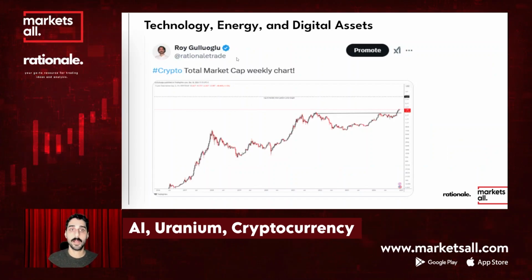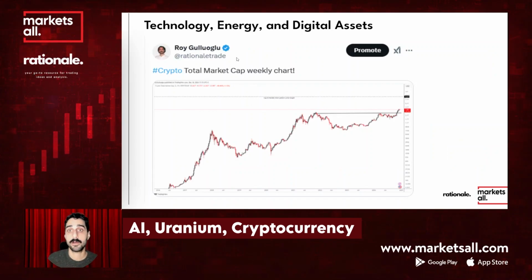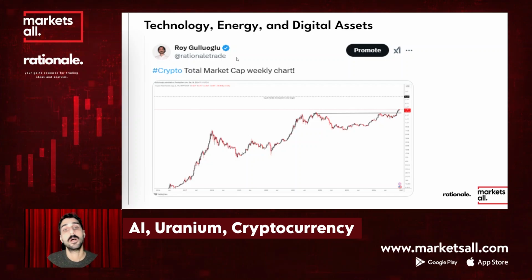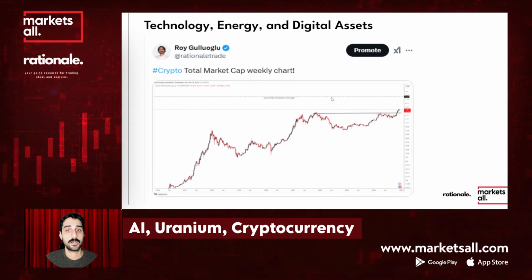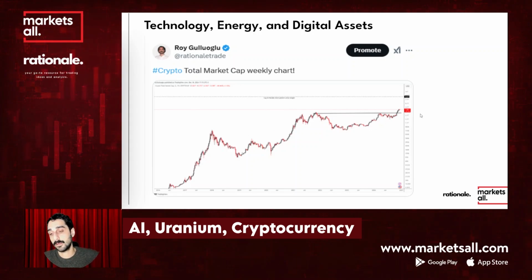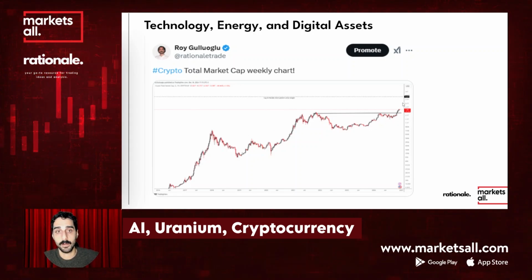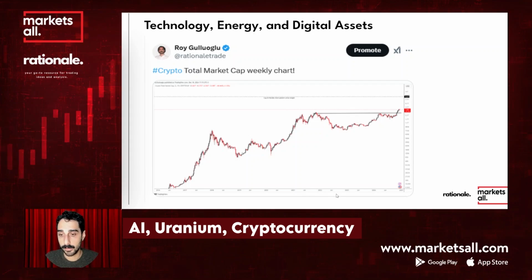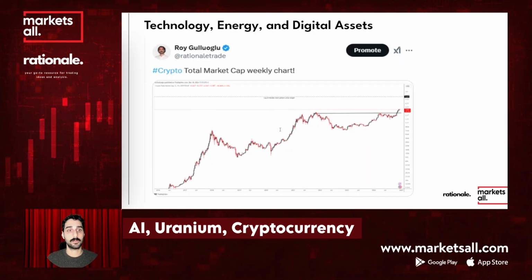And lastly, I would like to talk about technology, energy, and digital assets. Here you see the crypto total market cap weekly chart. In December we saw a breakout, and there's a clear uptrend there.